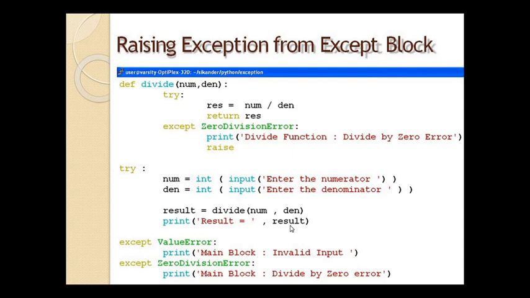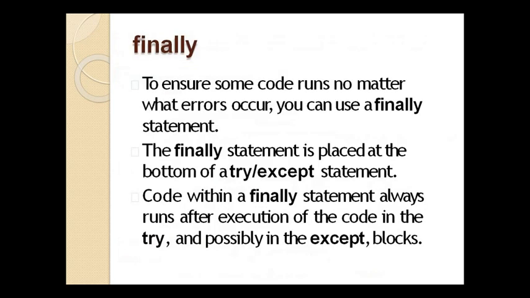So now the next part is the finally block. The finally block can also be included with the try block. If an exception is raised within the try block, then the except block will be executed, otherwise the else block will be executed. So either the except or else block will be executed for the corresponding try block. The finally block will be executed whether any exception is raised or not. In both of these cases, the finally block will be executed. That means the finally block will always work whether an exception occurs or not.